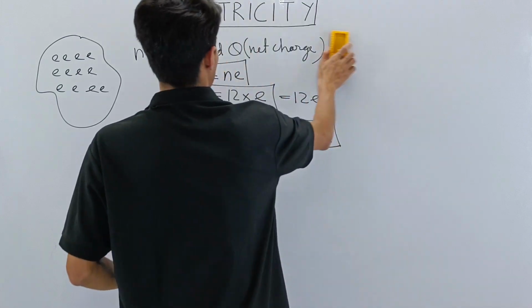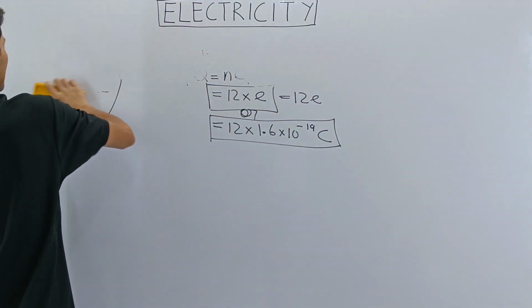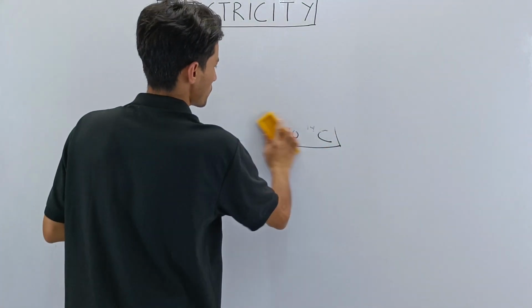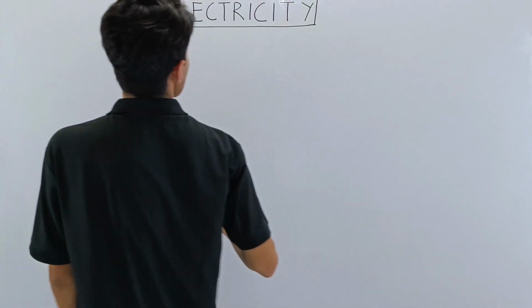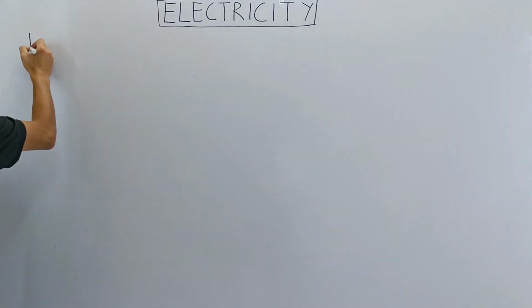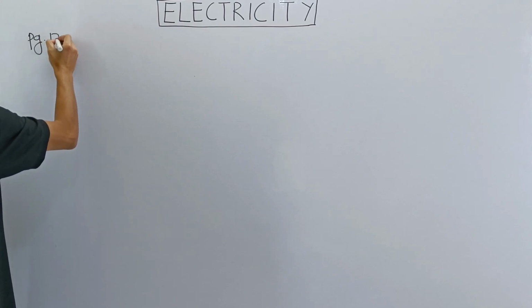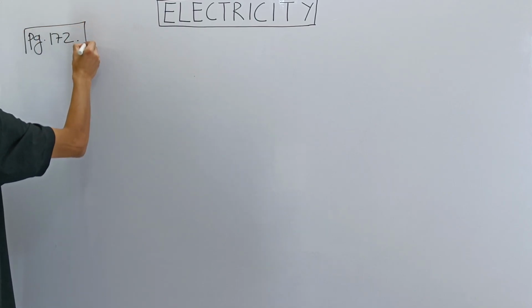Then let's do one more from your textbook. The question is on page 172. If you have the textbook, you can flip the textbook and see.